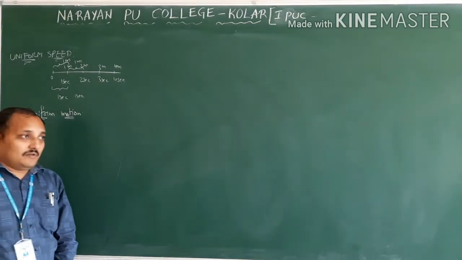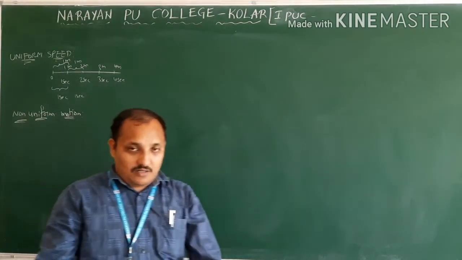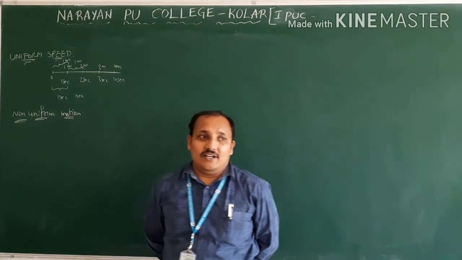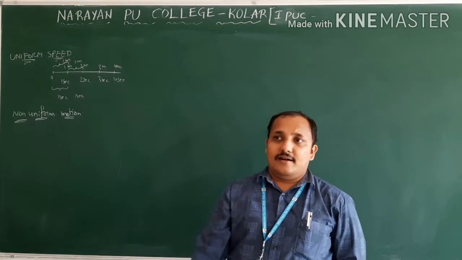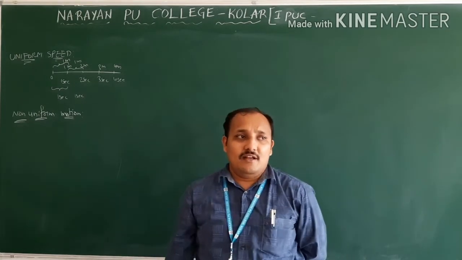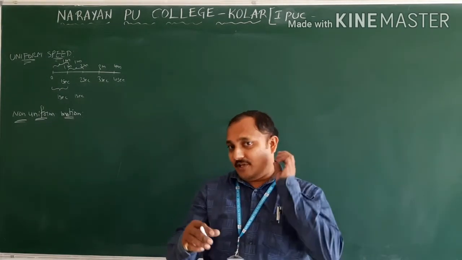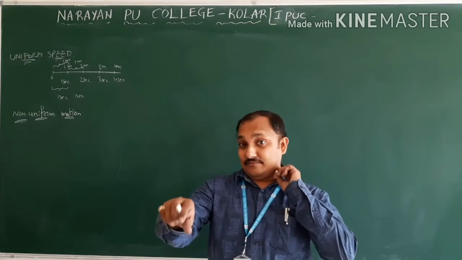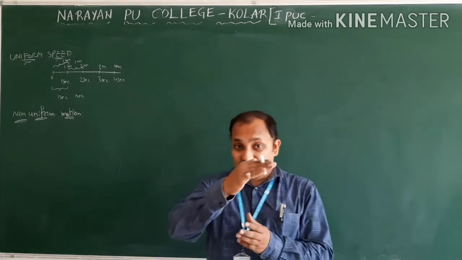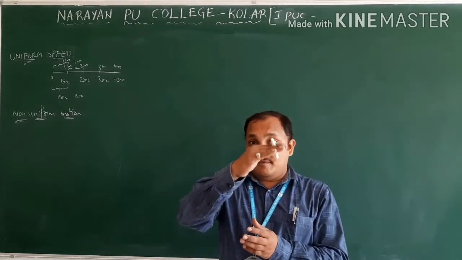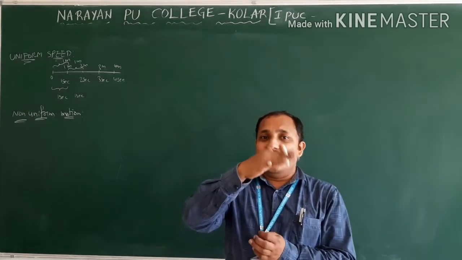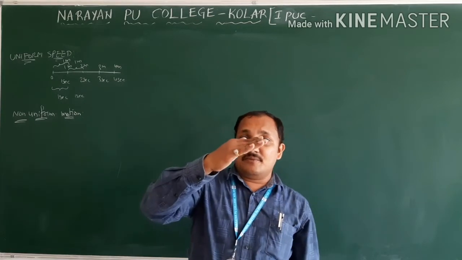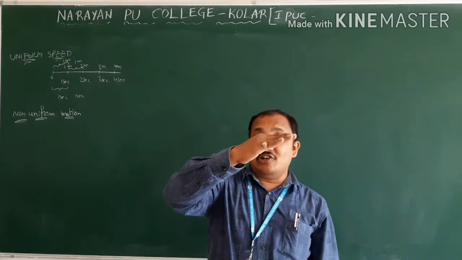How do we observe this in our daily life? You might have made a journey on a scooty or car or bus. Whenever you are going on a bike, if you are sitting at the back, you can observe. Whenever they press the accelerator, the speed goes 0 to 10 km per hour, 20 km per hour, 40 km per hour, it is going to increase. After some time, if you observe, the needle is fixed at 30 km per hour.